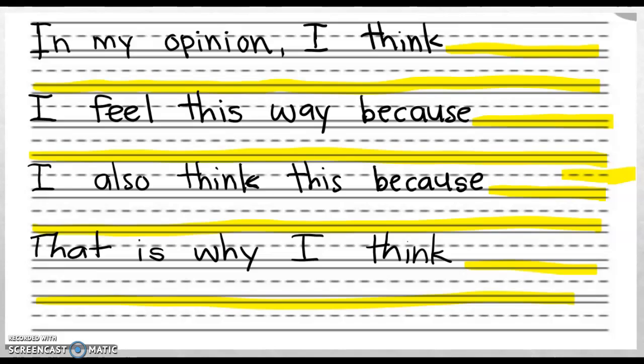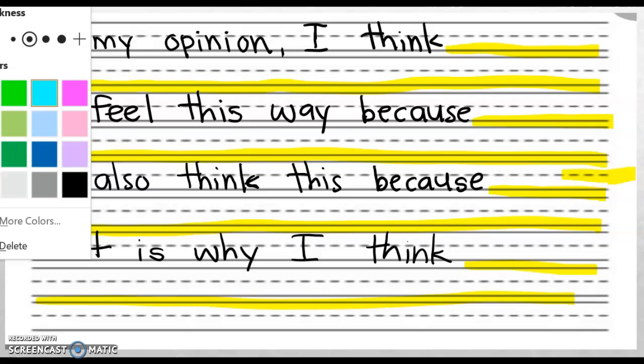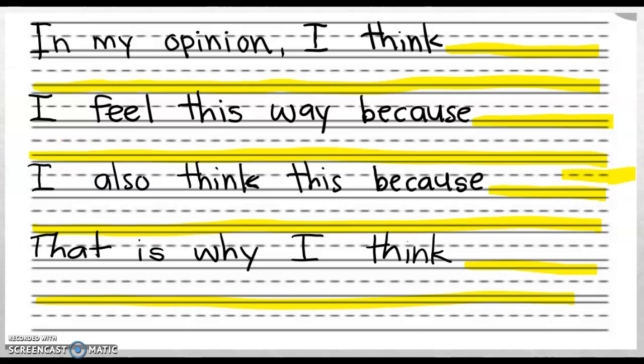Hi, first graders. This week you will be writing full paragraph opinion writing. Now, the page you see right now is our opinion writing sentence frames. So, the first thing is the sentence frame is your introduction.